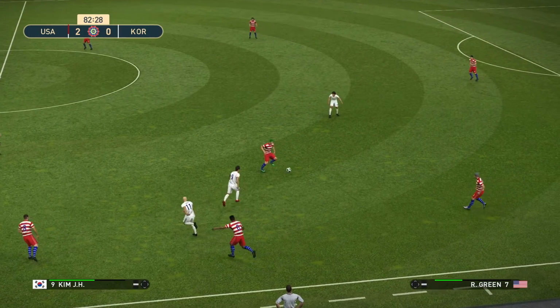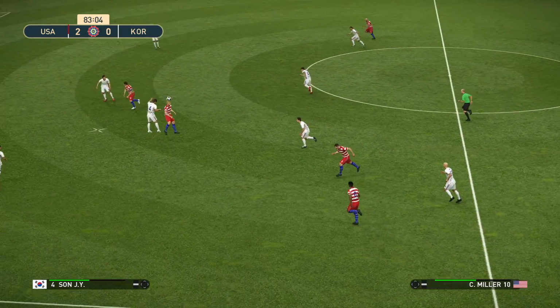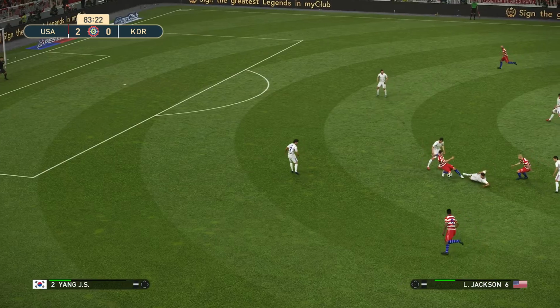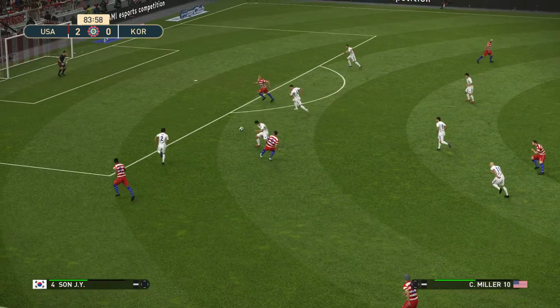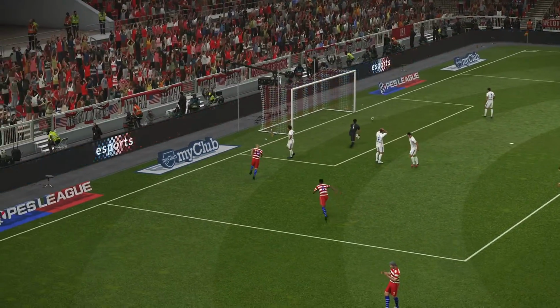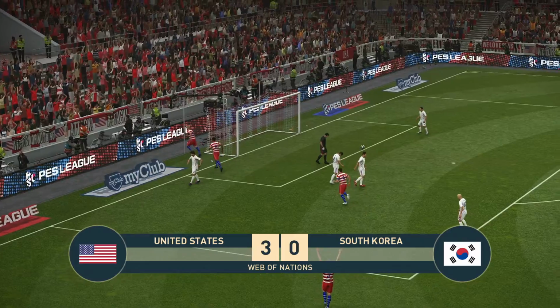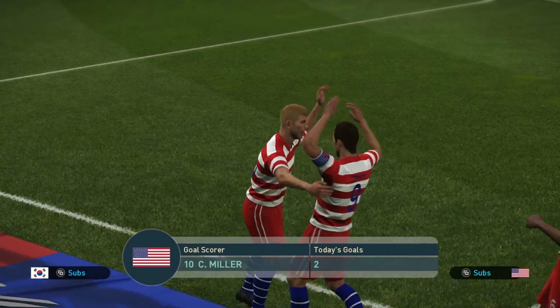Failed to control that, and they give possession back to the US. Jackson to Green. Gray hoofs it up the pitch. Miller heads it on to Smith. Smith plays it out to Jackson. Now Smith. Now here's Miller. 3-0. And Miller is on the score sheet for the second time in the game.